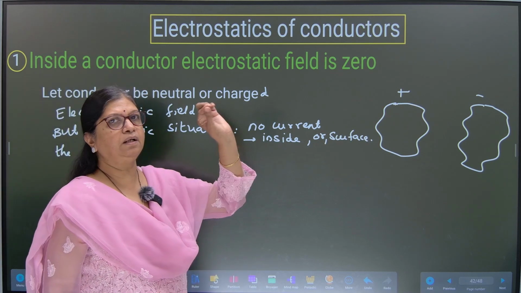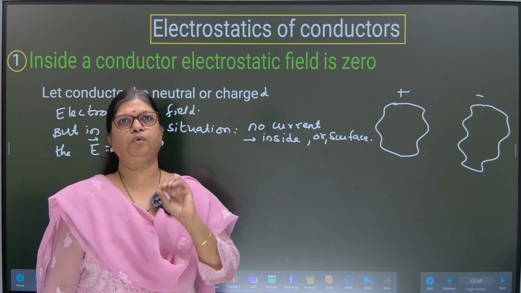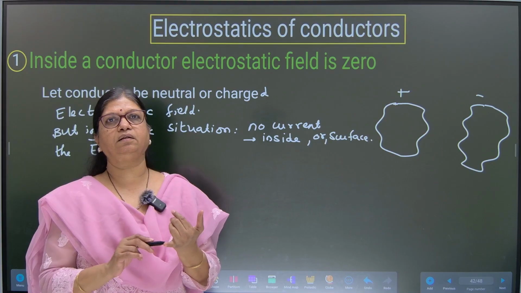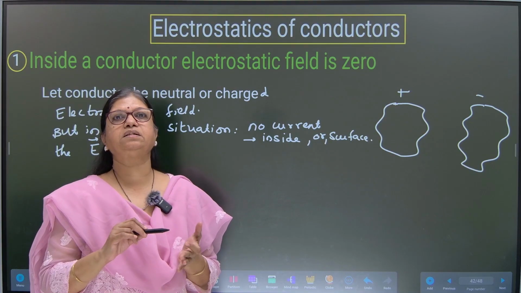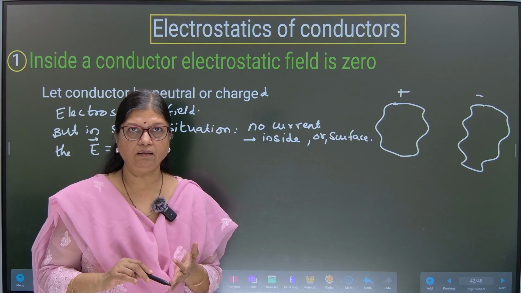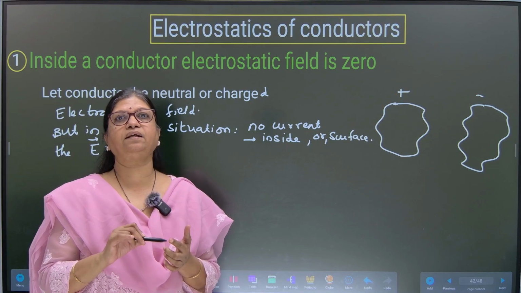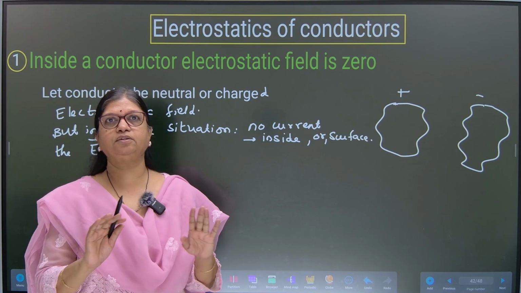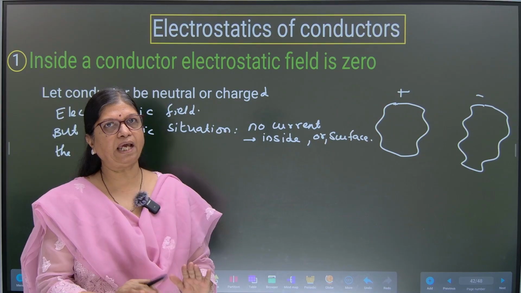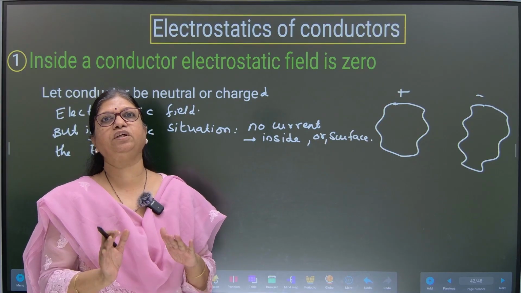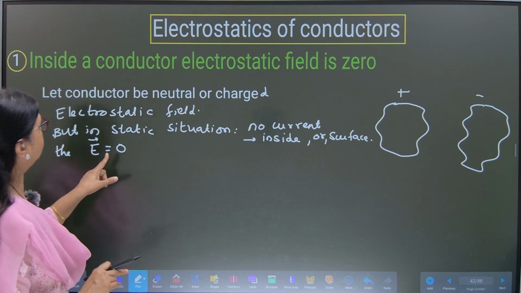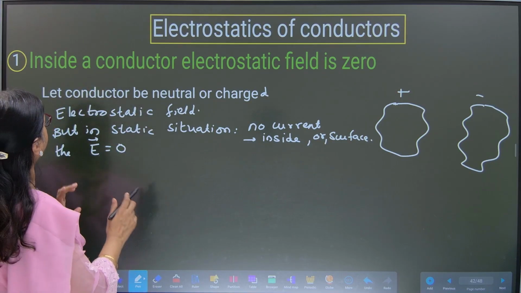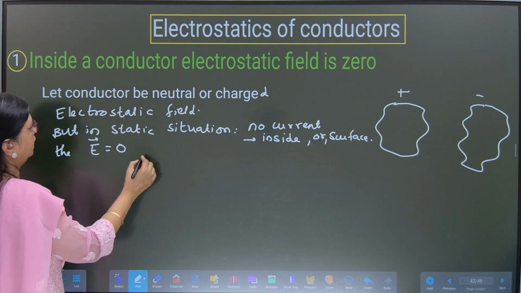That is the meaning of the first point. Let the conductor be charged, let it be neutral, let it have an electrostatic field. In a static situation where there is no current inside or on the surface of the conductor, the electric field inside the conductor is 0.